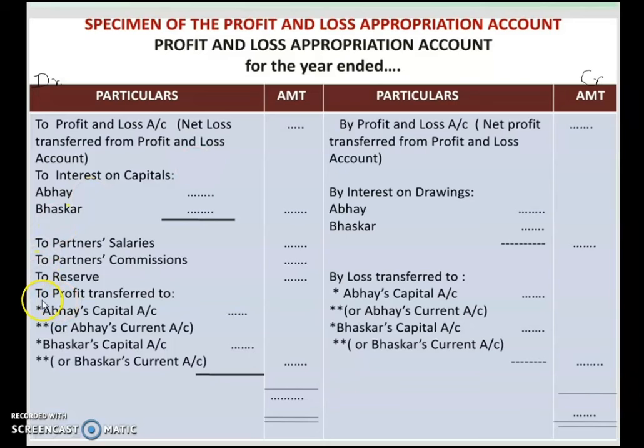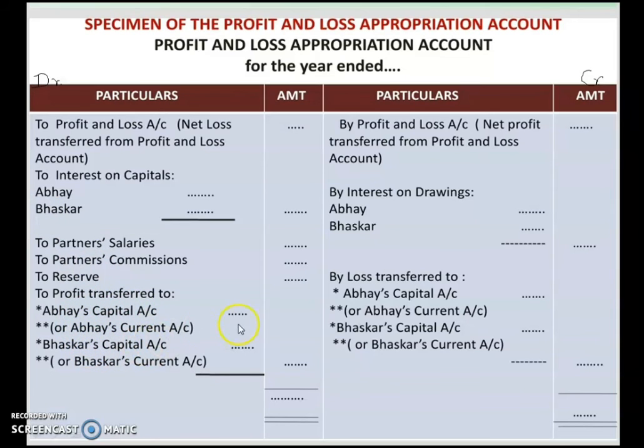So you have to transfer the profit after closing this account, that is whatever is short on the debit side, that amount you will transfer to the partners in their profit sharing ratio. If it is agreed, then that ratio. If it is not agreed, then it should be distributed equally, as we have studied as per the Indian Partnership Act 1932. If it is not decided, then the partners will share the profit equally.